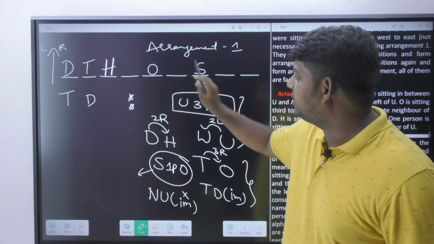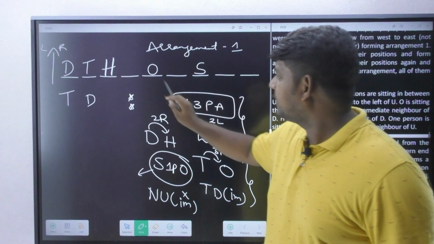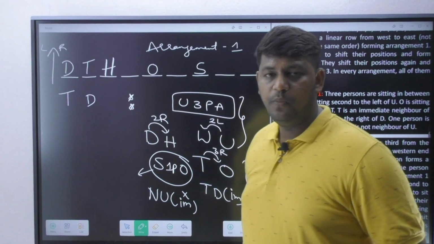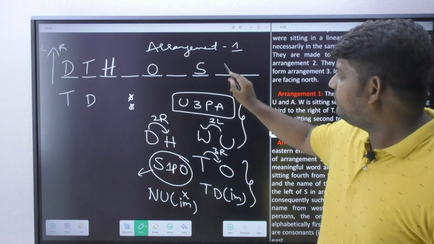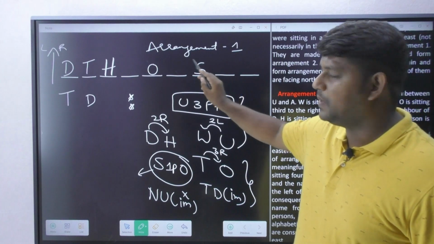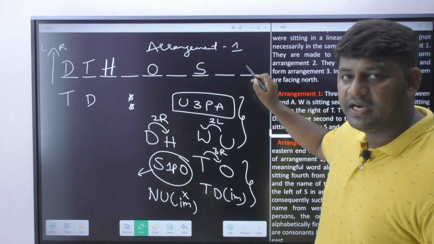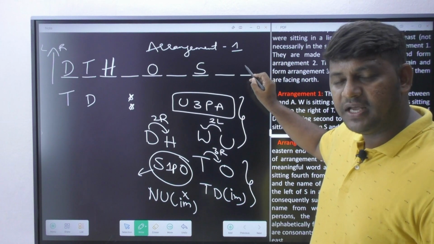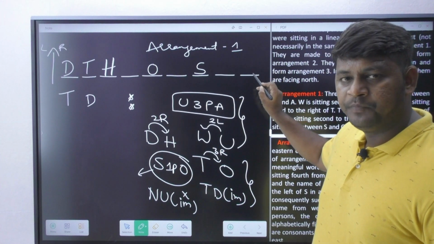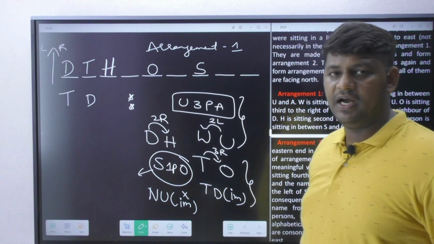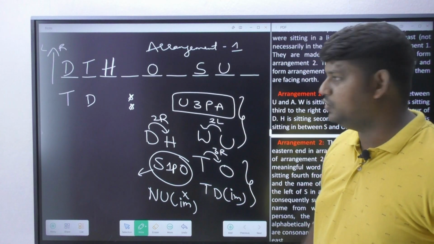Now if I bring U here, 1 2 3, there is no place to write A. 1 2 3, no place to write A. So this position is also ruled out for U. Now if I place U here, yes, W can come. Now let's go with the corner as well, so that we can eliminate options where I can bring U definitely. Now if I place U here at the corner, is it possible for us to bring W? No. So this is the position where I can bring U.